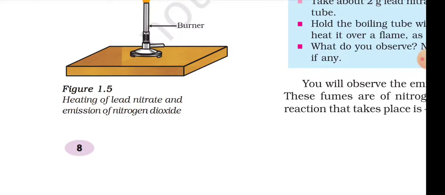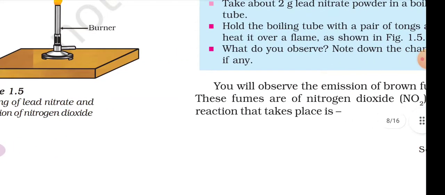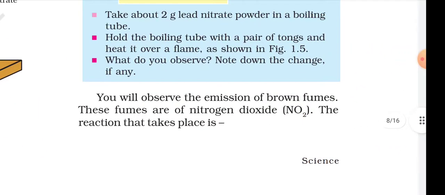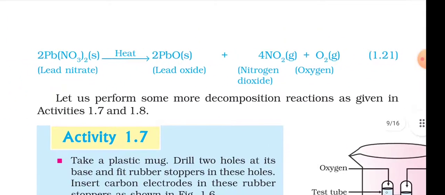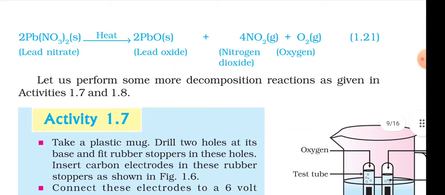Heating of lead nitrate and emission of nitrogen dioxide. You will observe the emission of brown fumes. These fumes are of nitrogen dioxide, NO2. The reaction that takes place is 2Pb(NO3)2 (solid, lead nitrate) heat gives 2PbO (solid, lead oxide) plus 4NO2 (gas, nitrogen dioxide) plus O2 (gas, oxygen). Equation 1.21.